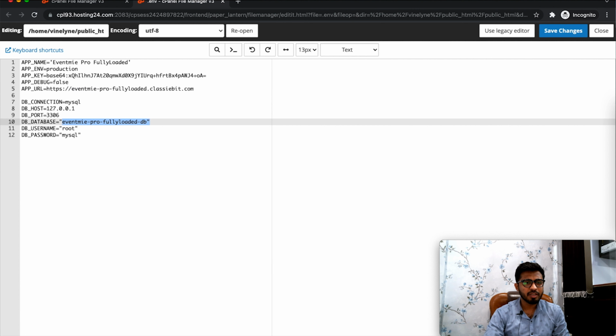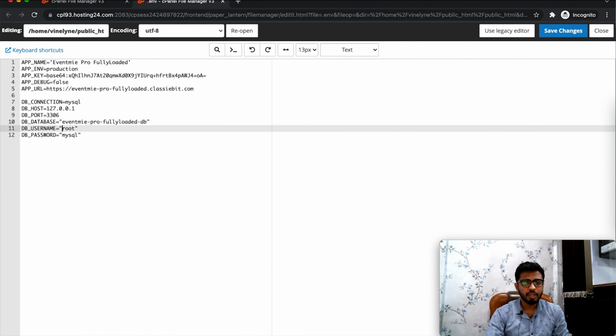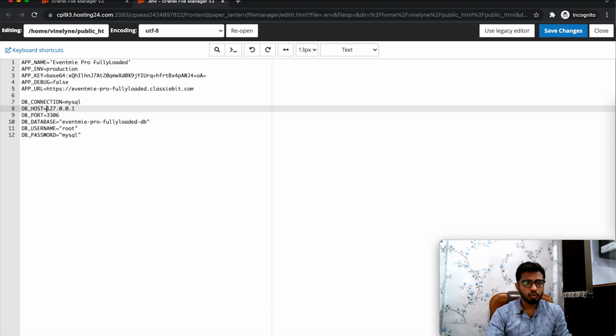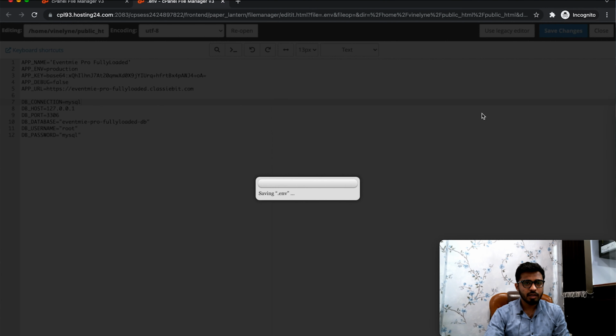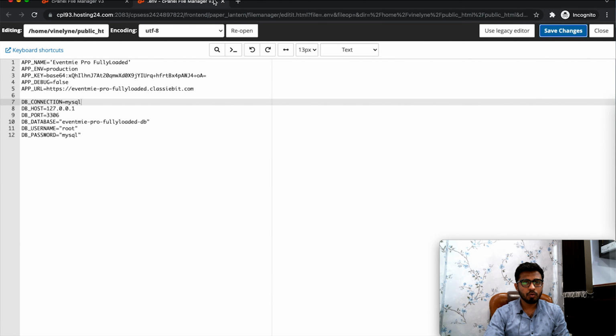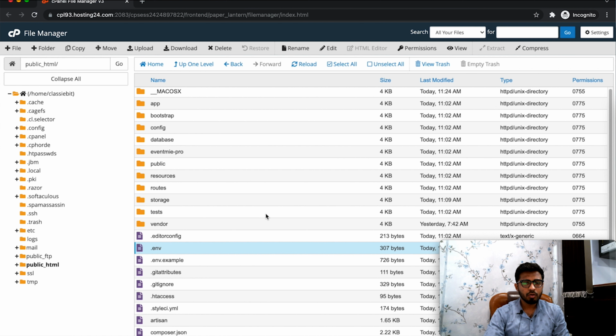It's pretty basic. It's just a text editor. You don't need to have any knowledge of coding. You just need to enter the database credentials and click Save Changes. Once the changes are saved, close this tab, open a new tab, and open your website URL in it.